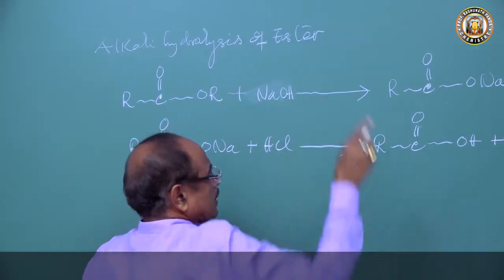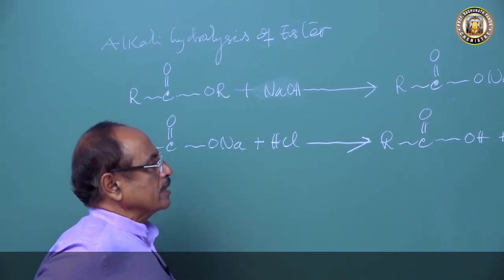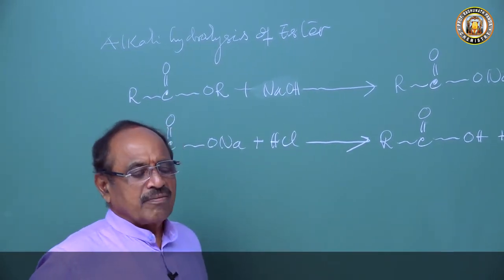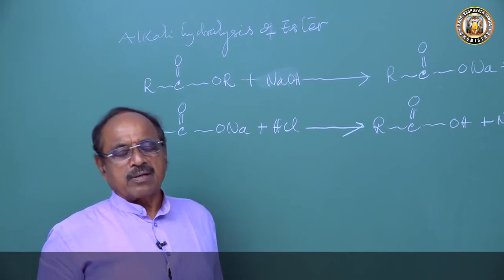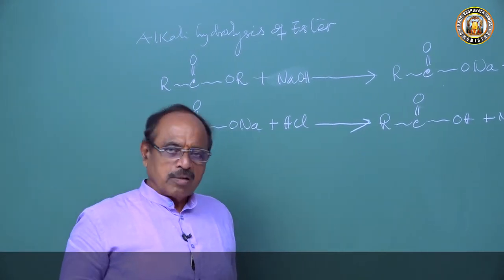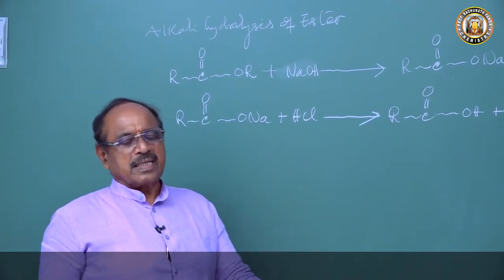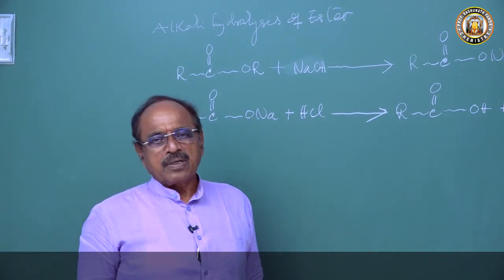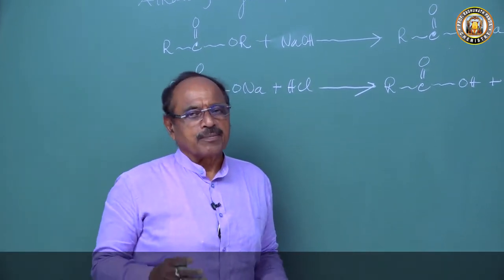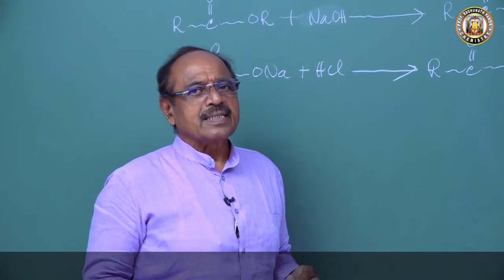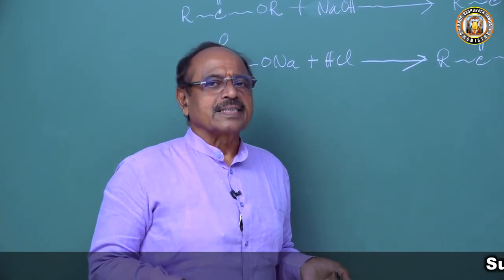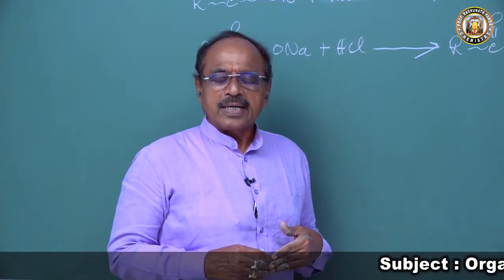Now we have discussed hydrolysis of alkyl cyanide. When an alkyl cyanide is hydrolyzed by an acid or by alkali, we get the amide. The amide upon hydrolysis forms the ammonium salt of the carboxylic acid. The ammonium salt of carboxylic acid on acidification produces the carboxylic acid.